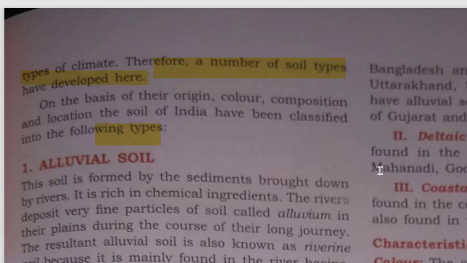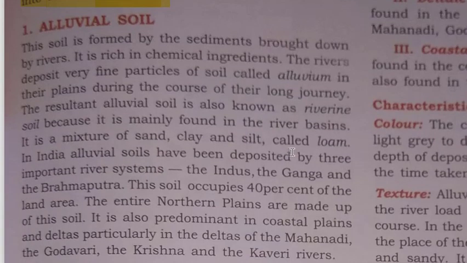So depending upon origin, from where we are getting soil, their color, their composition, etc., we classify them into the following types. First, let us see alluvial soil. We have already seen that it is a transported soil. This soil is formed by sediments brought down by the river. It is rich in chemical ingredients. The river deposits very fine particles of soil called alluvium in their plains during the course of their long journey. The resultant alluvial soil is also known as riverine soil because it is mainly found in the river basins.